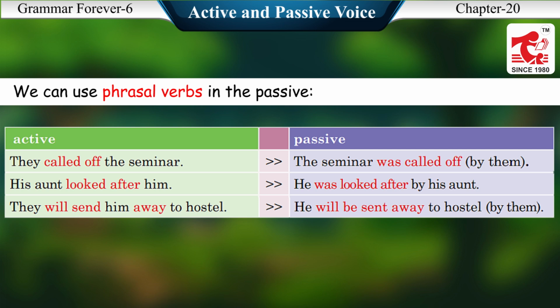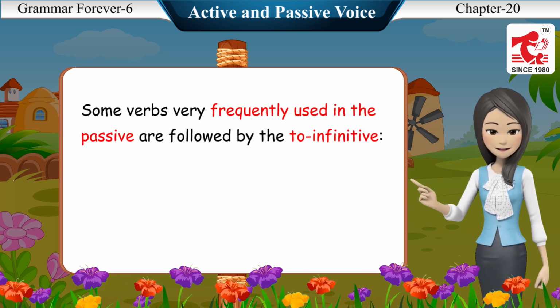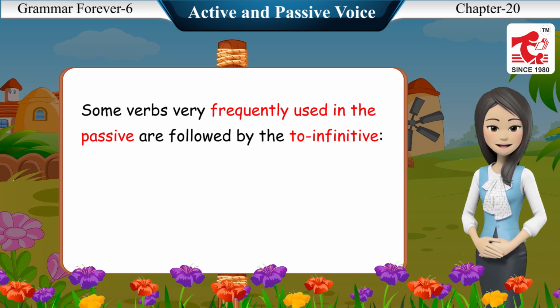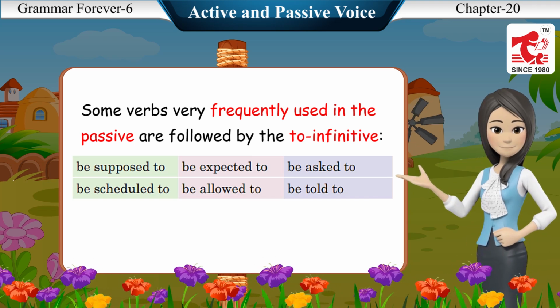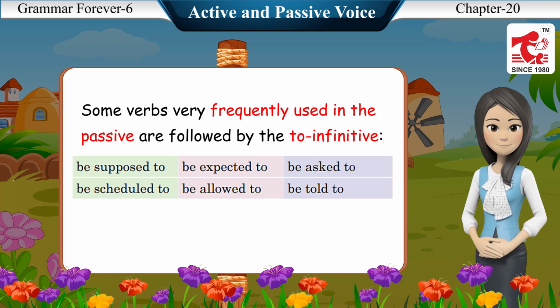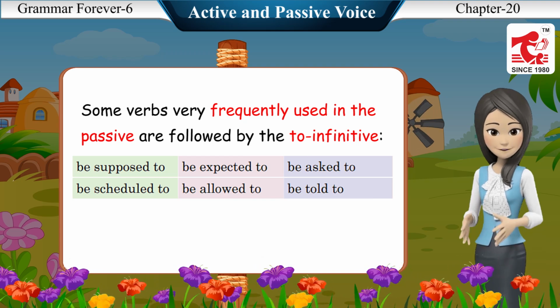His aunt looked after him. He was looked after by his aunt. They will send him away to hostel. He will be sent away to hostel by them. Some verbs very frequently used in the passive are followed by the to infinitive: be supposed to, be expected to, be asked to, be scheduled to, be allowed to, be told to.